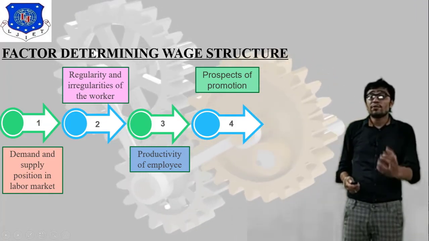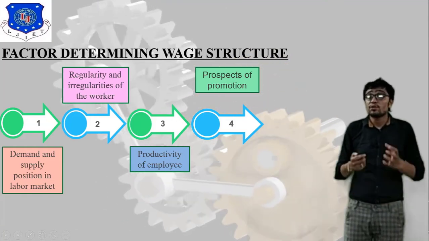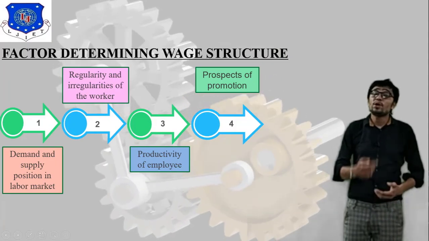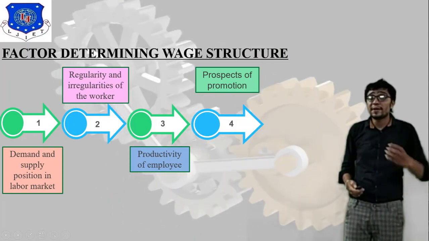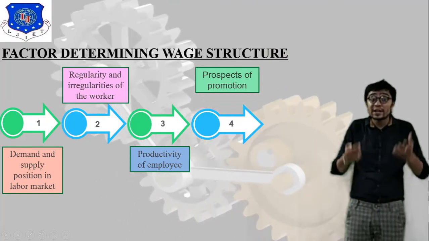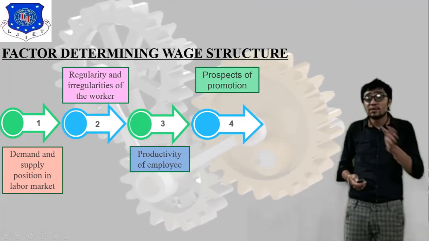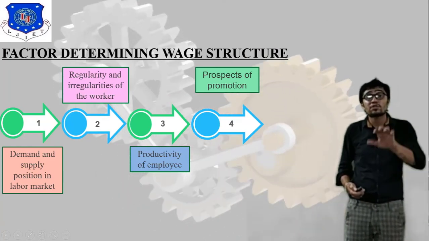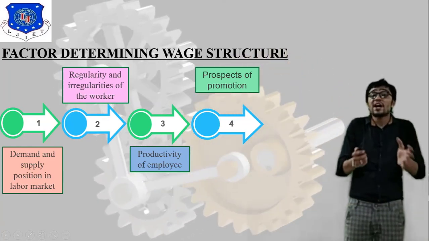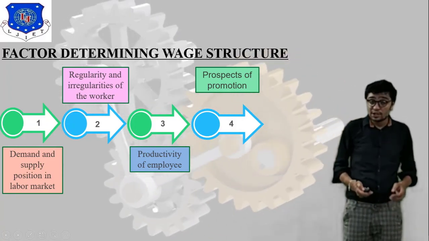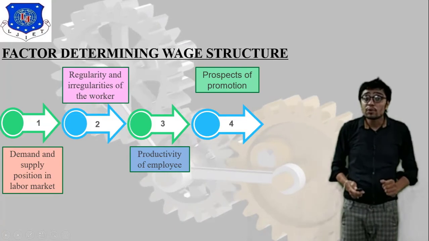These are the four wage structure parameters, so that you can develop your wage structure based on demand and supply position in the labor market; number two, regularity and irregularity of the worker; third, productivity of the employee; and fourth, prospect of promotion. These are the four common factors determining the wage structure. Okay, so let's move forward to the next slide.